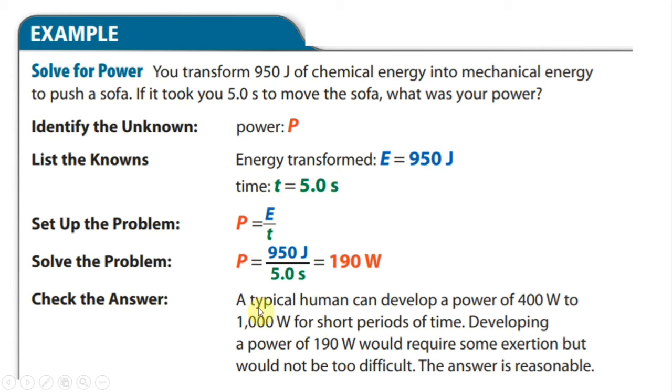Let's check our answer. A typical human can develop power of 400 watts to 1000 watts for short periods of time. Developing a power of 190 watts will require some exertion, but would not be too difficult. The answer is reasonable.